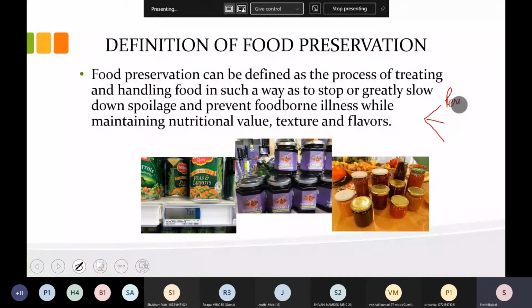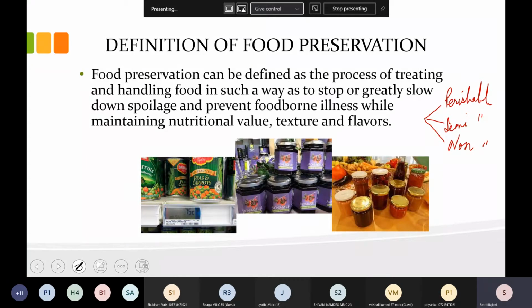First was perishable, in which the milk products were there. Second was semi-perishable, and third was non-perishable. So if we are delaying the spoilage, that also is there in food preservation, and if we are stopping or inhibiting the growth.